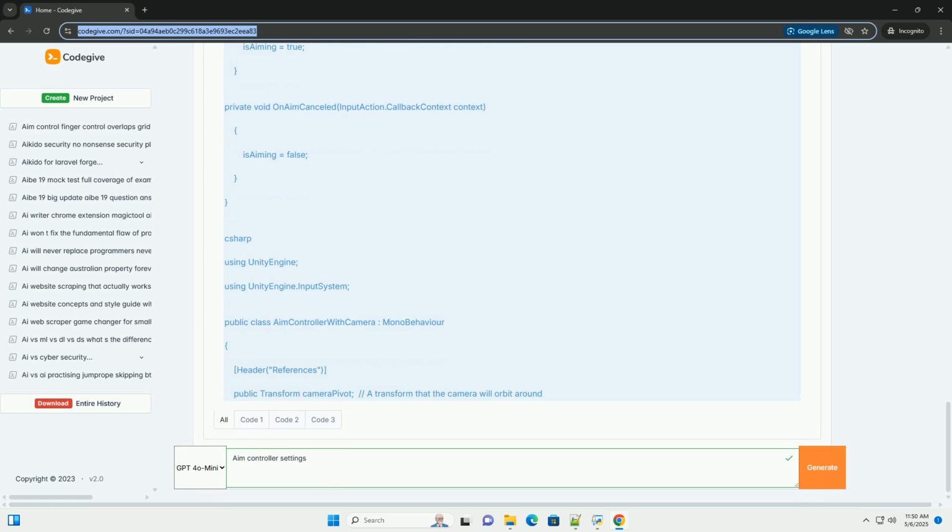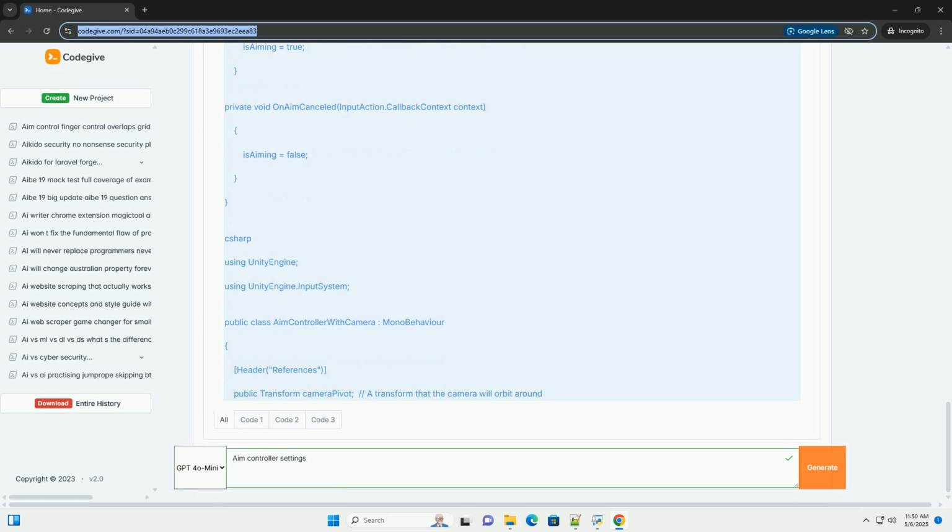1.3 Key concepts: action maps, actions, and bindings. Action maps organize your input actions into logical groups or states, example gameplay, UI, menu. You can enable or disable action maps to change the player's control scheme depending on the game state.